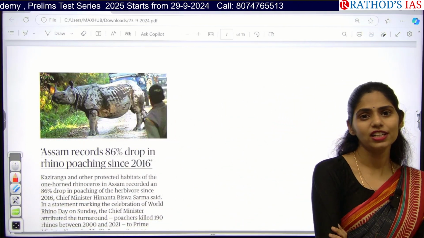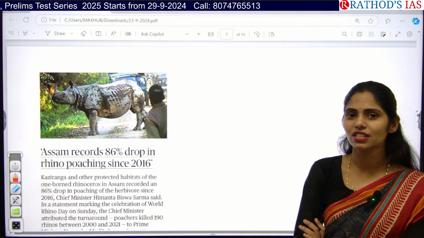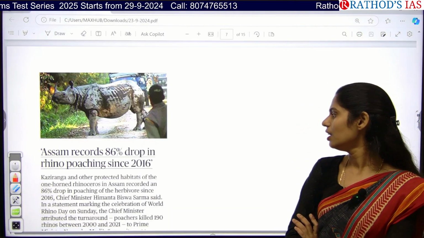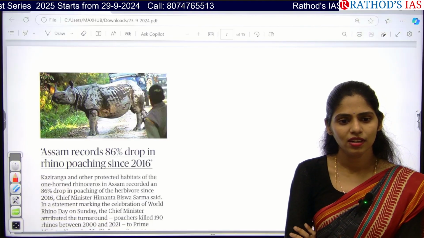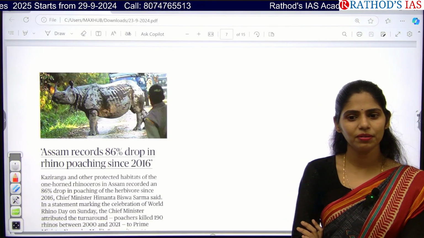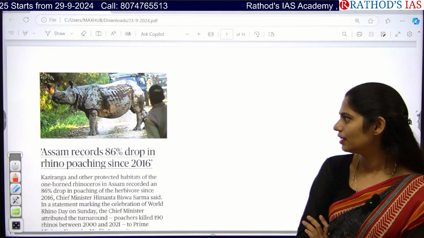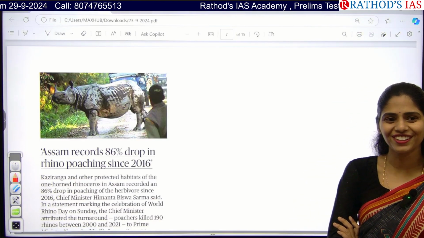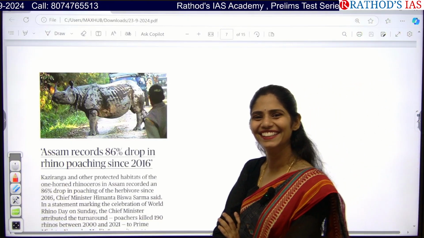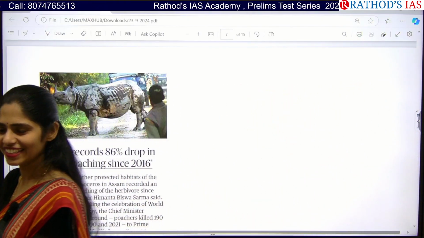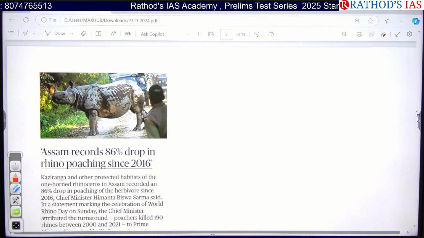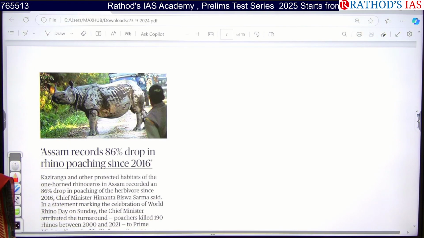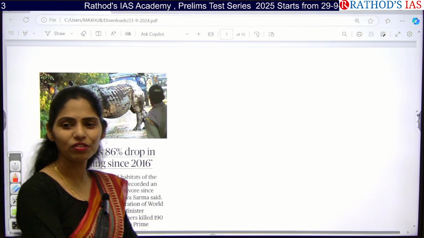In China, traditional medicine uses these horns and some other parts. Next, for what? Only for money and this medicine. Any other reason? For food. Next. Think. Because of human-animal conflict also, sometimes the killing of animals happens. Next.